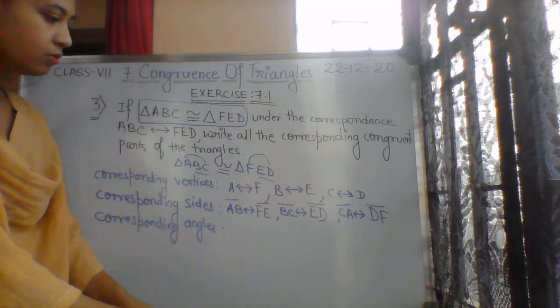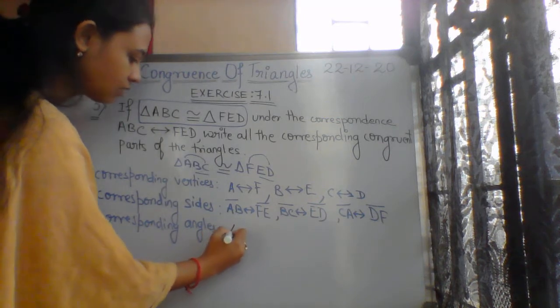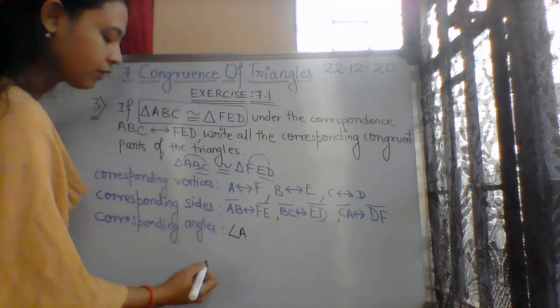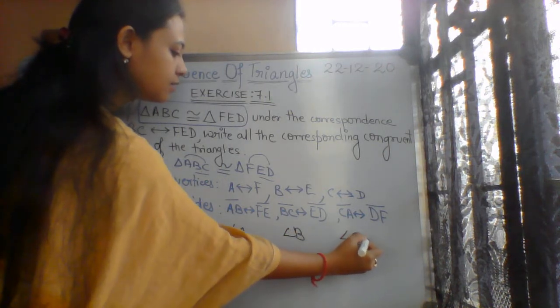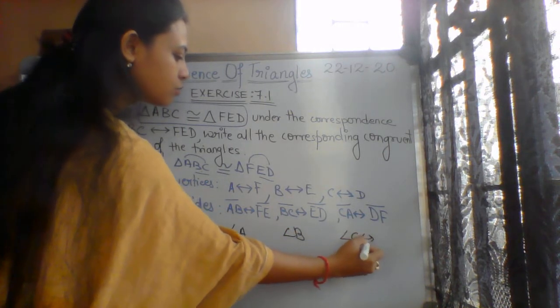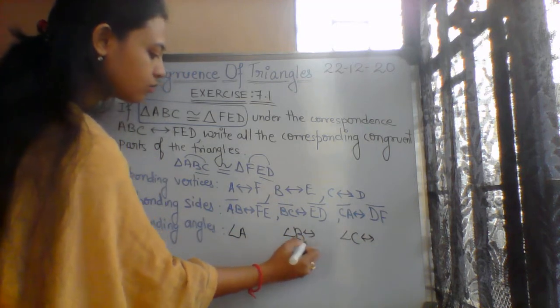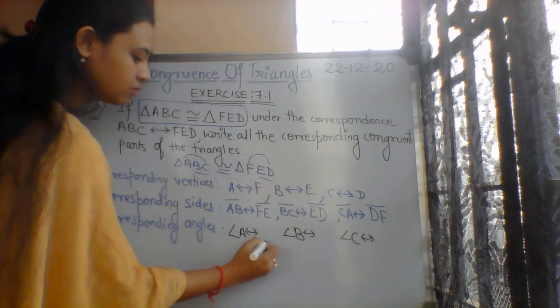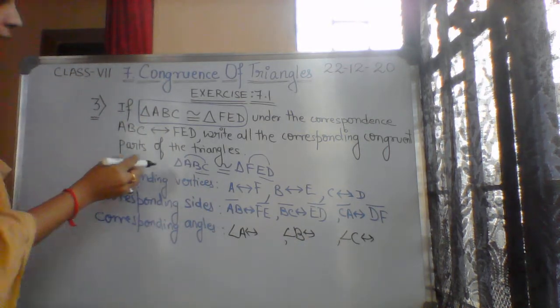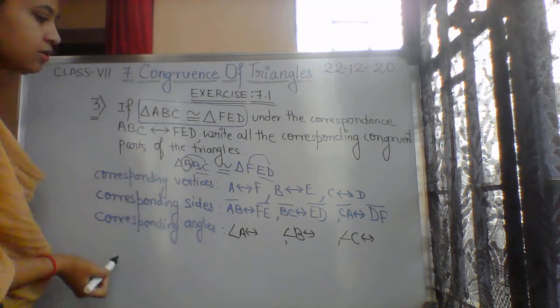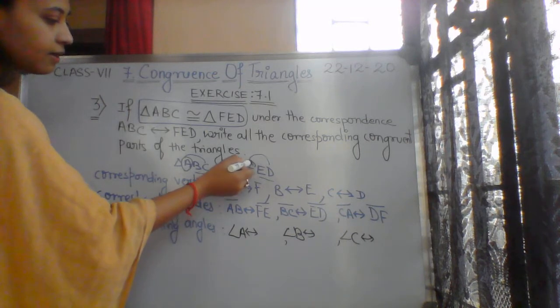So now we have three angles of a triangle: angle A, angle B and angle C, and those will be corresponding to what we have to write down. Angle A corresponds to which part over here in triangle DEF?